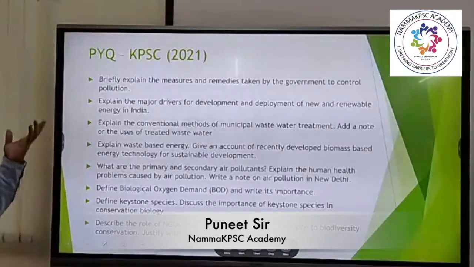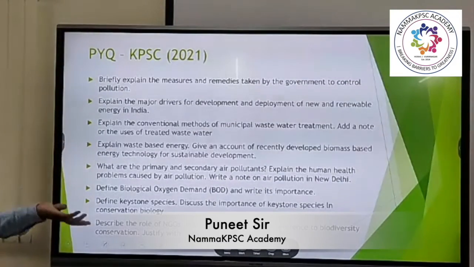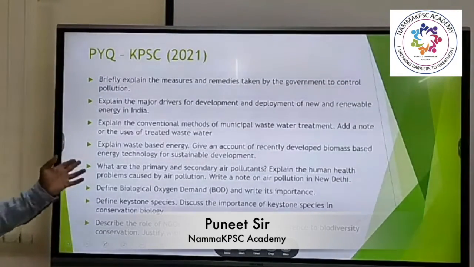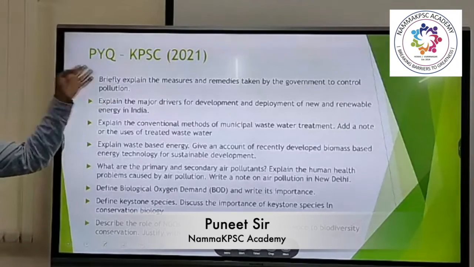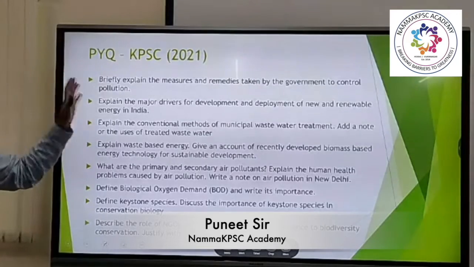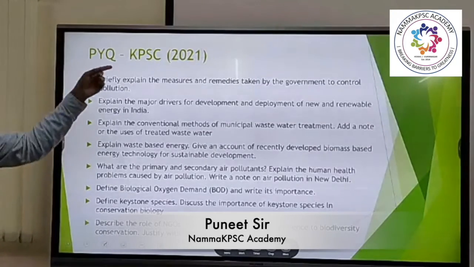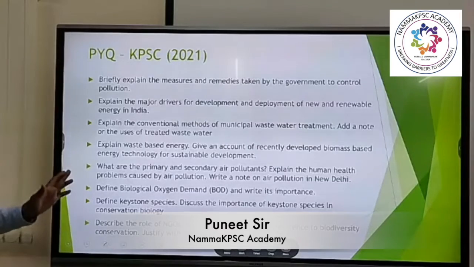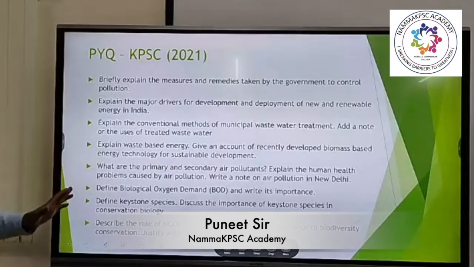Whenever I mention the year, it is with respect to the year the exam was conducted, not the notification. This notification is from 2018, but the exam was conducted in 2021. So whenever I write a year, it is the year it got conducted. Why do I want that particular year? Because contemporary issues are asked from that particular year itself. That's why I mentioned the particular years.